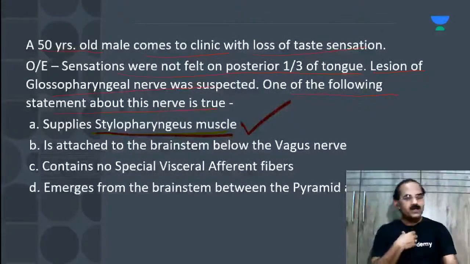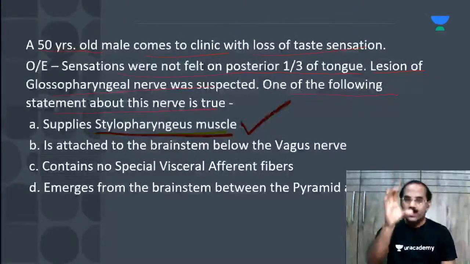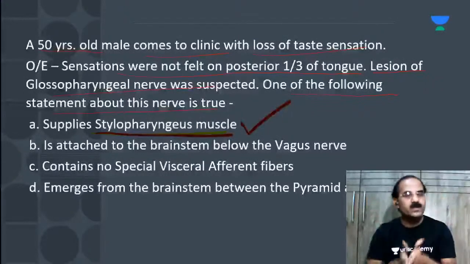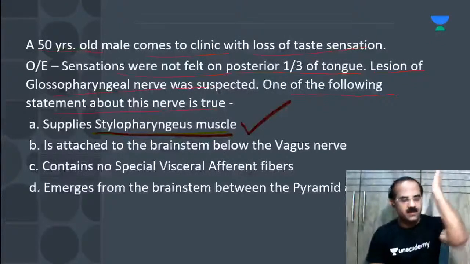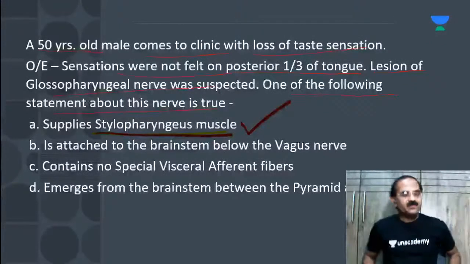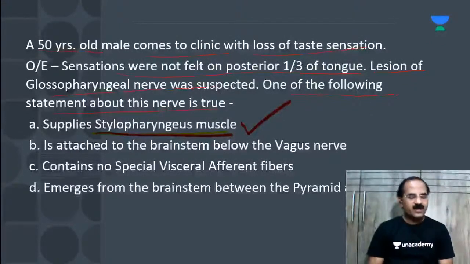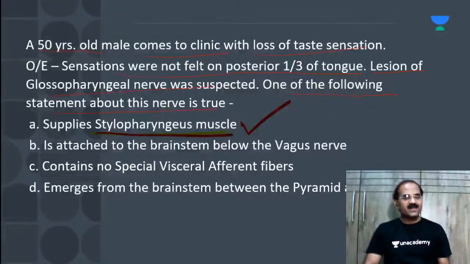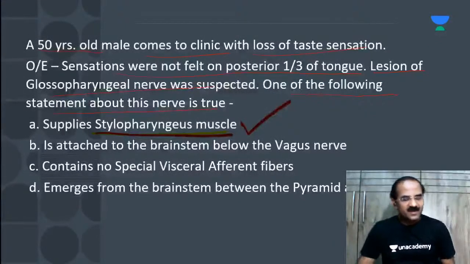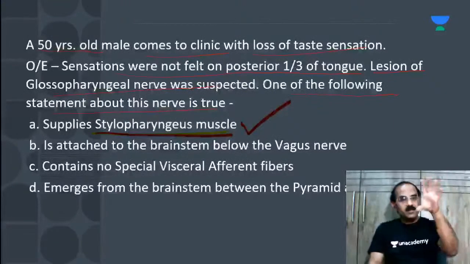So what I'm asking is, what is the name of the nucleus of the glossopharyngeal nerve which is going to supply the stylopharyngeus muscle? Answer. I hope you've got the question. No, I'm not asking about the functional component, Prathamesh.